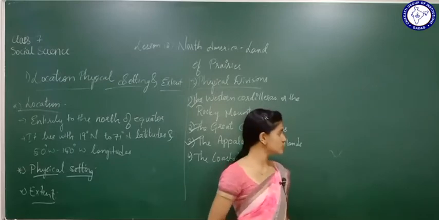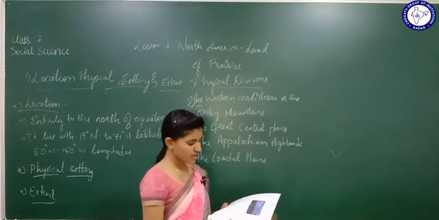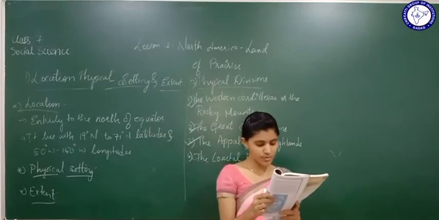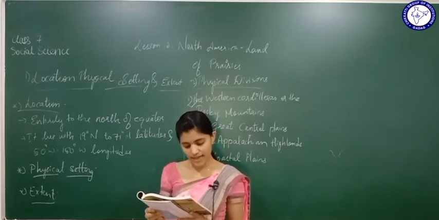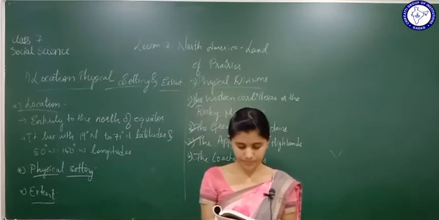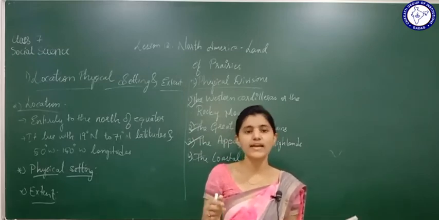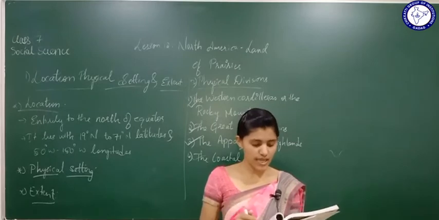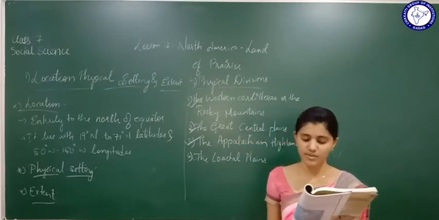Now, we are going to study about the coastal plains. North America has quite a long and indented coastline except in the south where the Isthmus of Panama is present. See, North America has a very long and indented coastline, but not in the south where the Isthmus of Panama is present.